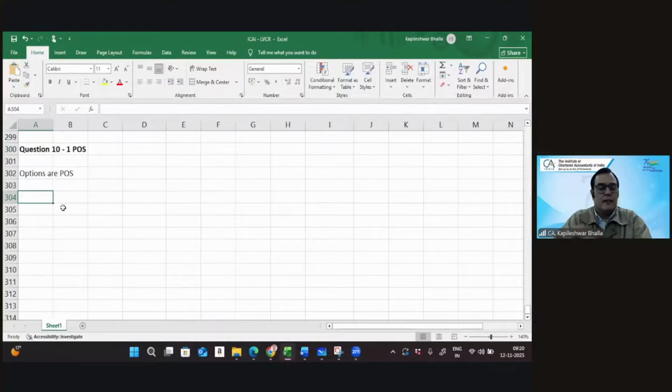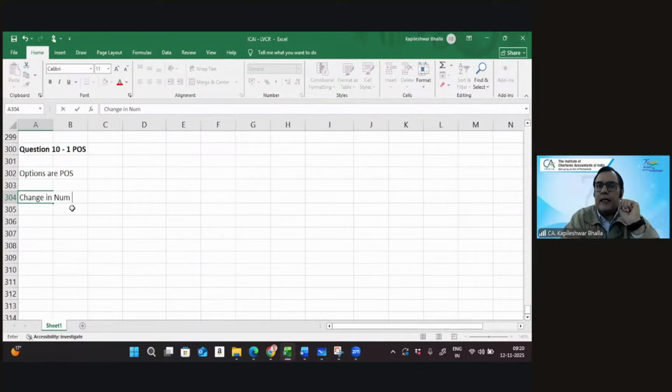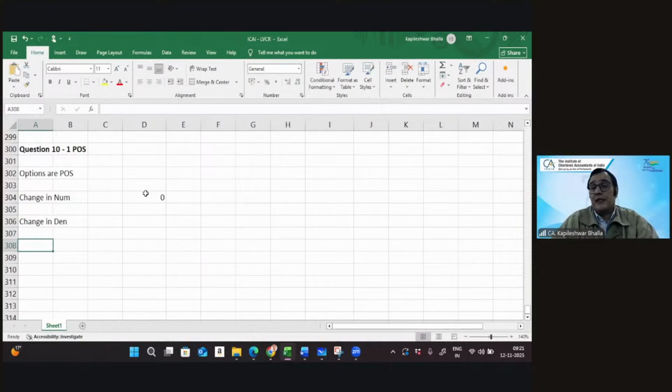Now, let me also consider what will be the change in the numerator and denominator. Does option lead to any change in numerator? That's rightly said, not at all. So change in numerator is going to be 0. And let's see the change in denominator.